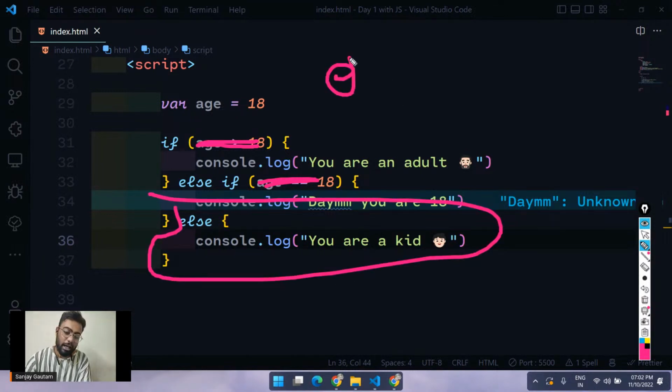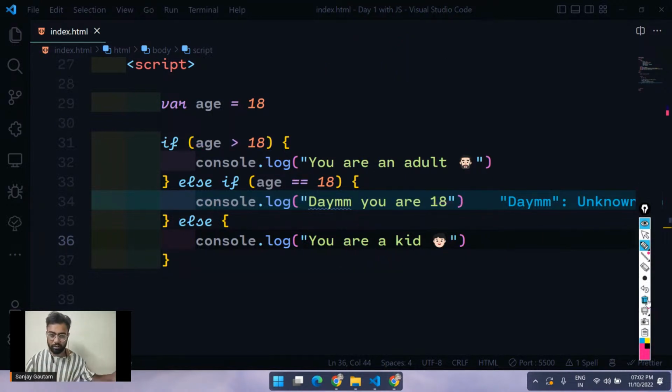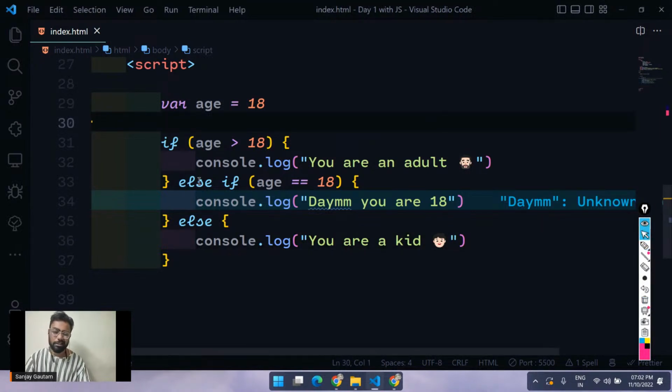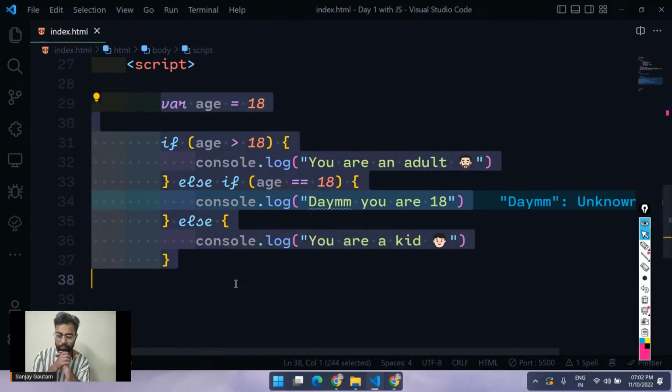And you can have as many else ifs as you want. It depends on the situation. Suppose you have a situation where you want multiple if else, you can basically have a chain there, a chain of else if, else if. But generally, I don't prefer to put a chain there because it's a little difficult to understand what is actually happening. So this is all about the if.